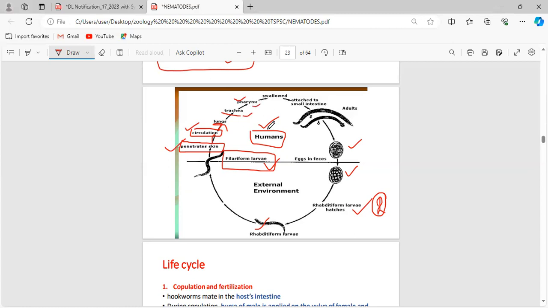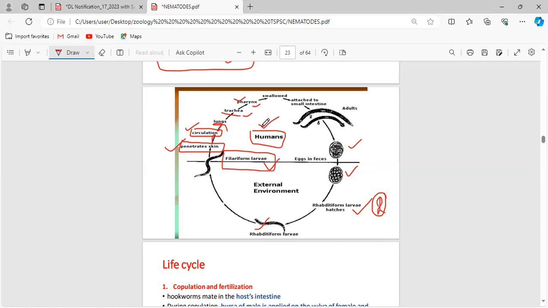In yesterday's class, when I dealt with the Schistosoma species, I explained that when it reaches the pharynx, it is swallowed once again and reaches the gut region. The same thing is happening here.